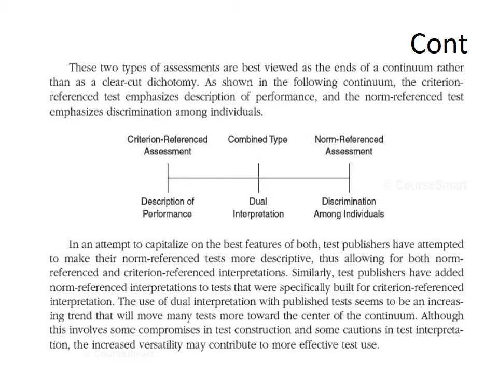Sometimes test publishers have added norm reference interpretation to tests that were specially built for criterion reference interpretation. The use of dual interpretation with published tests seems to be an increasing trend that will move many tests more towards the center of the continuum, which you can see in your diagram. Although this involves some compromises in test construction and some questions in test interpretation, the increased versatility may contribute to more effective test use.